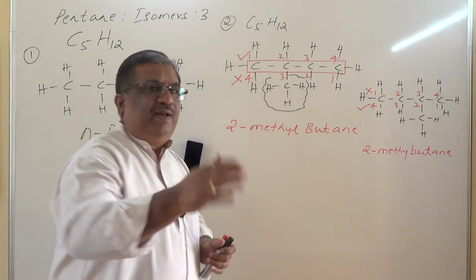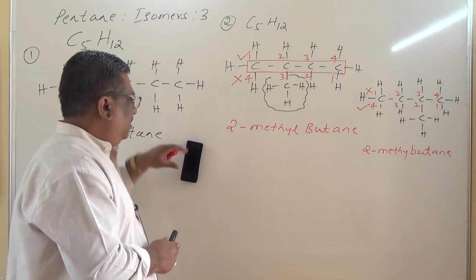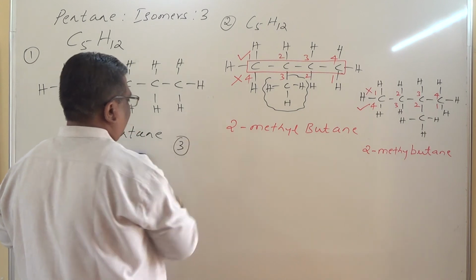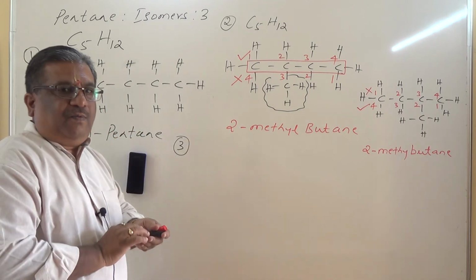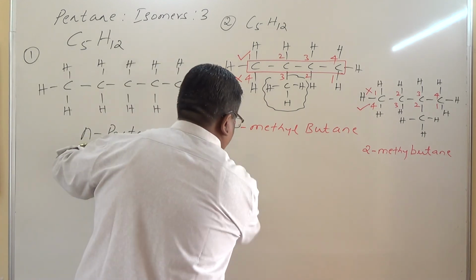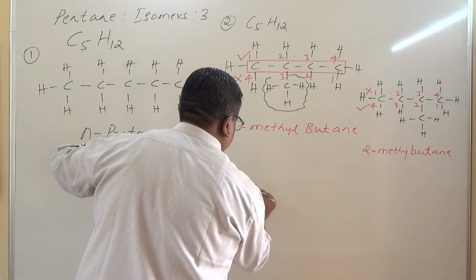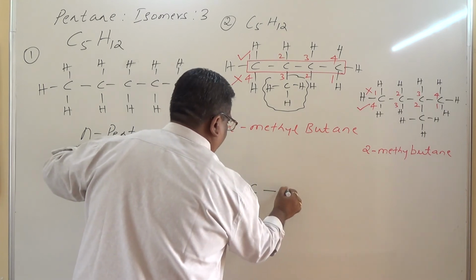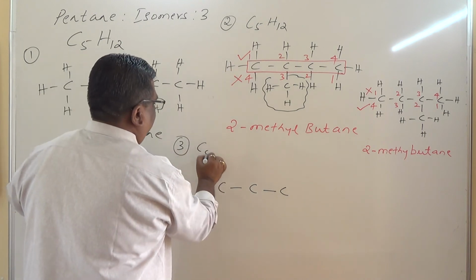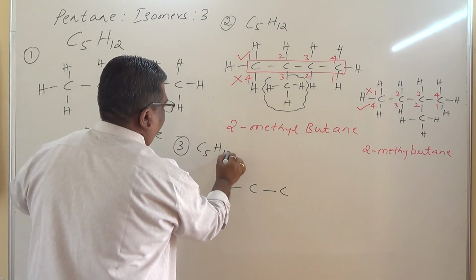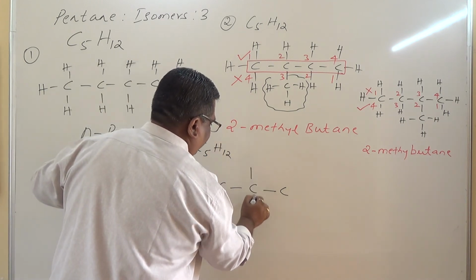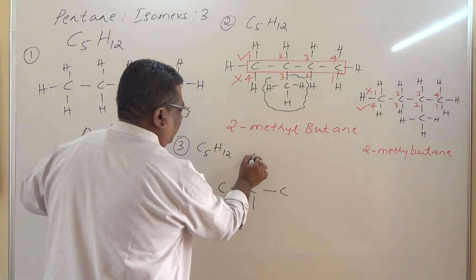Take it. What is the one more isomer? One more isomer, third one. What is the possible arrangement of carbon atoms? Is it possible something like this? 3 here. Molecular formula is C5H12, 5 carbon atoms. Another 2. Can I attach this way and this way? Possible.